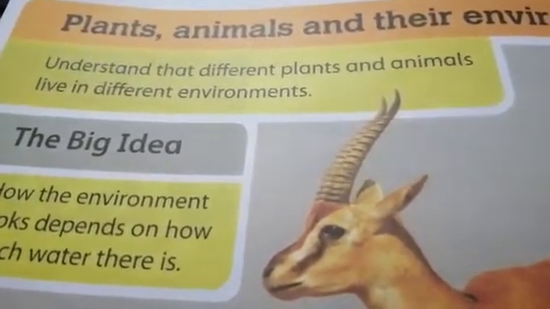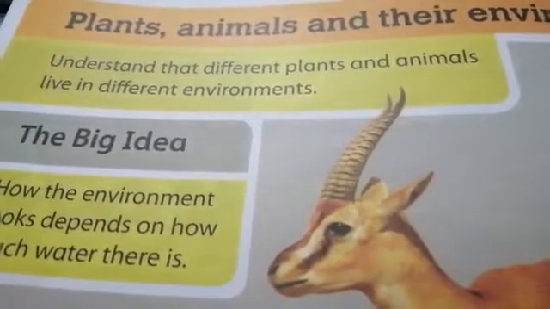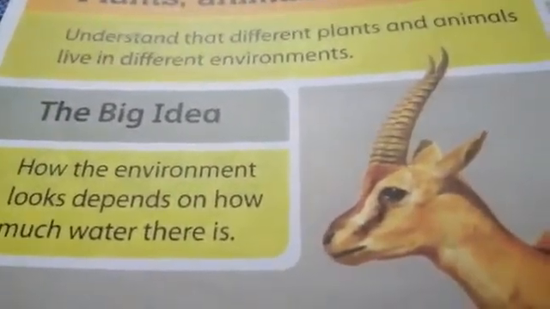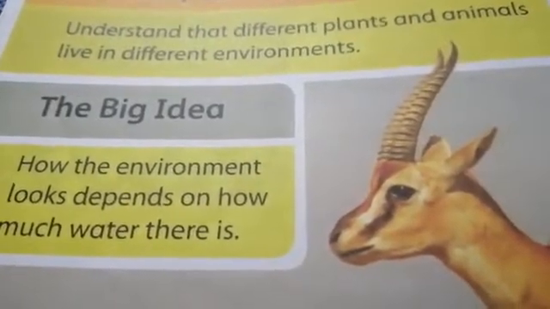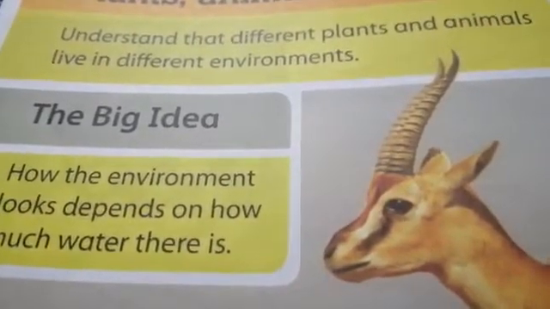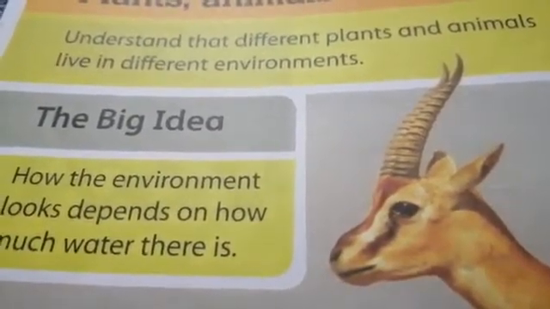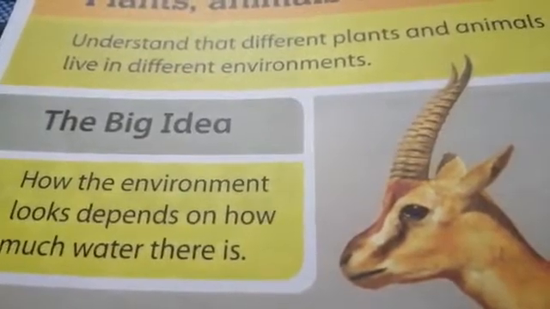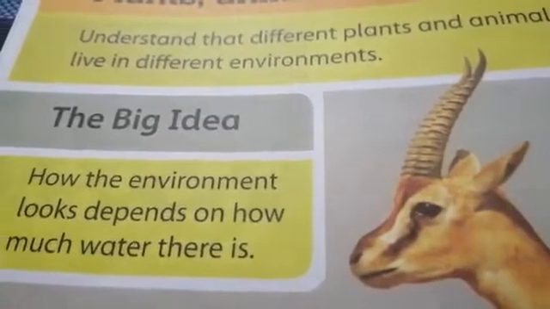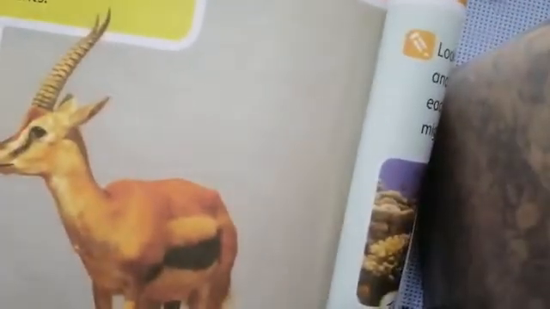Understand that different plants and animals live in different environments. So how the environment looks depends on how much water there is. The environment of any place is dependent on the water, how much water is present in that particular place. So here in this chapter I will show you what to learn or what to understand.